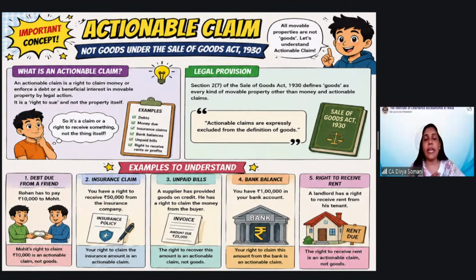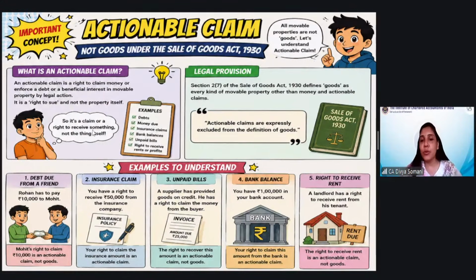I was entitled to claim the money from the borrower. However, I transferred my right to someone else. Normally, banks also do this. They hire recovery agents whenever they are not able to collect their debts. In simple language, we have appointed someone, and he will do the recovery and give it to us. So basically, that is the actionable claim.